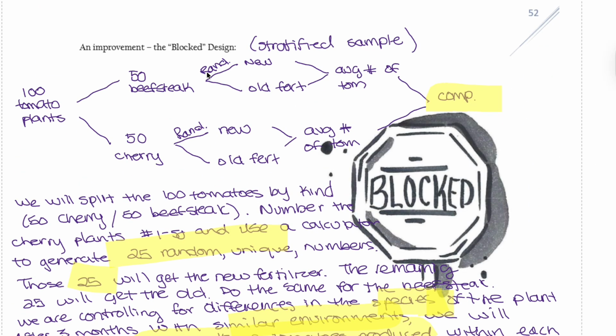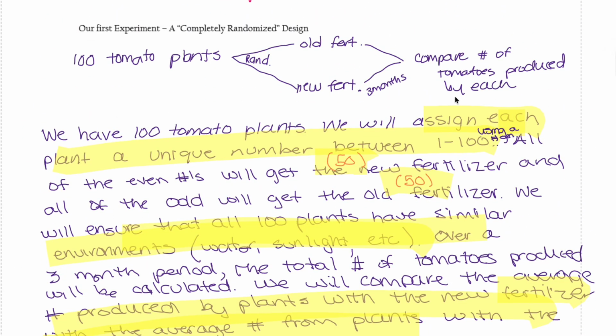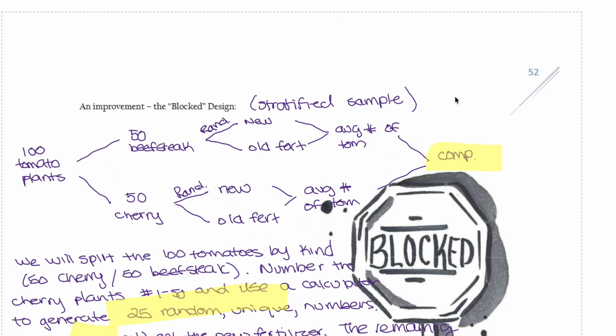An improvement: the block design. So right here we have a kind of level 1 paragraph, but if we want to make it more specific or block more potential variables, we can use a block design. Stratify, for example, in here. So still 100 tomato plants.